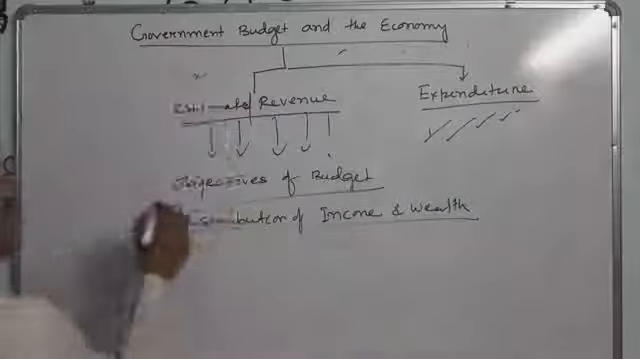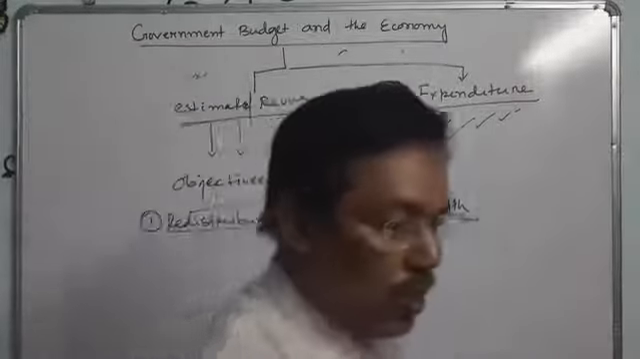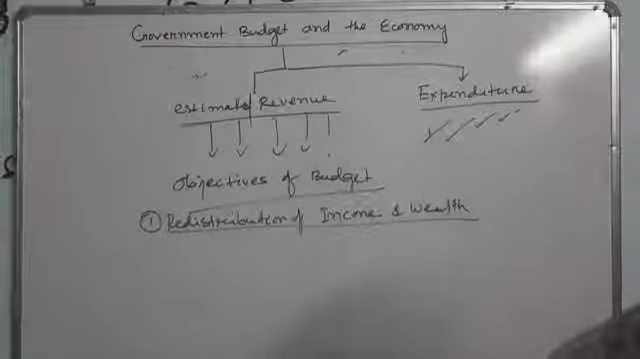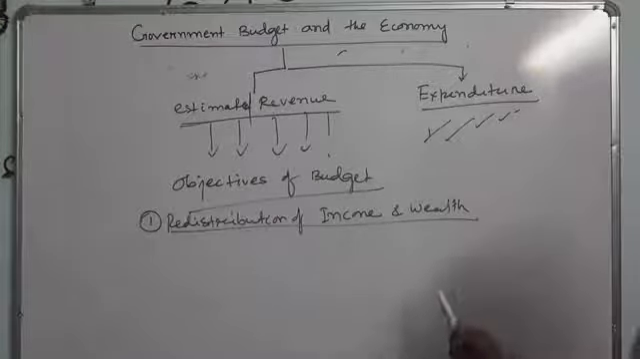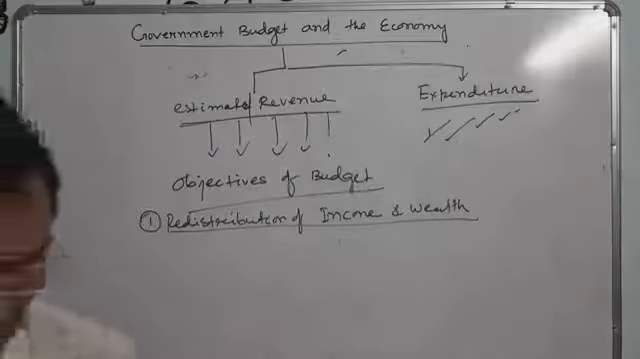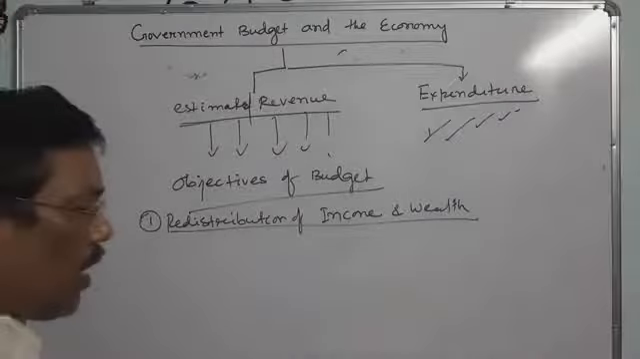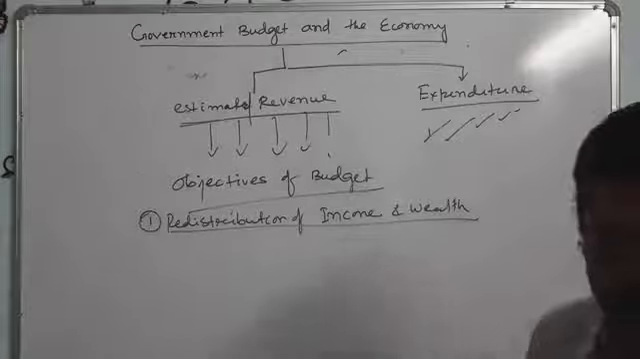Dear students, we have already known the national income, the total money value of all the final goods and services produced in a country, in an economy, is to be called the national income. So here the first objective is redistribution of income and wealth. Government through fiscal tools of taxation, subsidies, transfer payments brings about a fair distribution of income and wealth. Fair distribution of income and wealth. It means